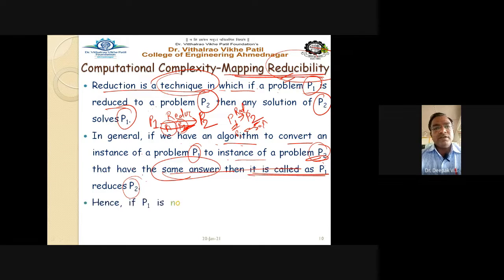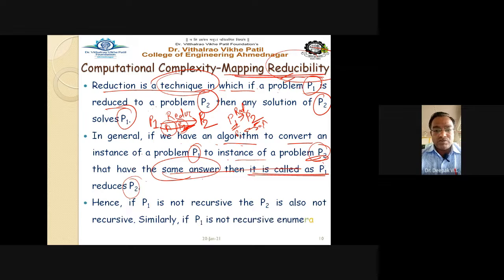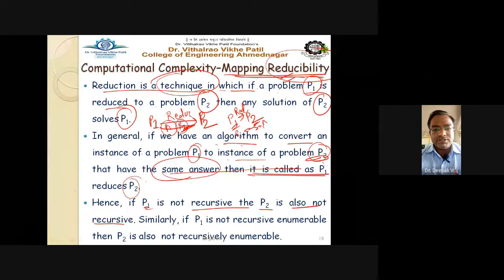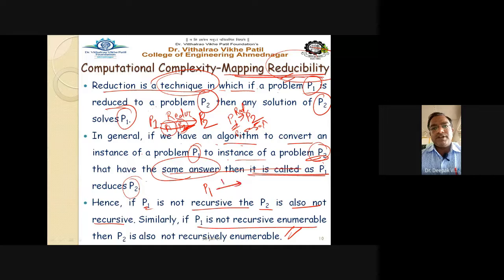Hence, if P1 is not recursive, now coming to our recursive concept, if problem P1 is not recursive, then P2 is also not recursive in nature. Now see the relationship. Similarly, if P1 is not recursively enumerable, then P2 is also not recursively enumerable. So if P1 is recursive, then P2 is also recursive, and if P1 is not recursively enumerable, that is RE, then P2 is also not recursively enumerable. That is the statement made.